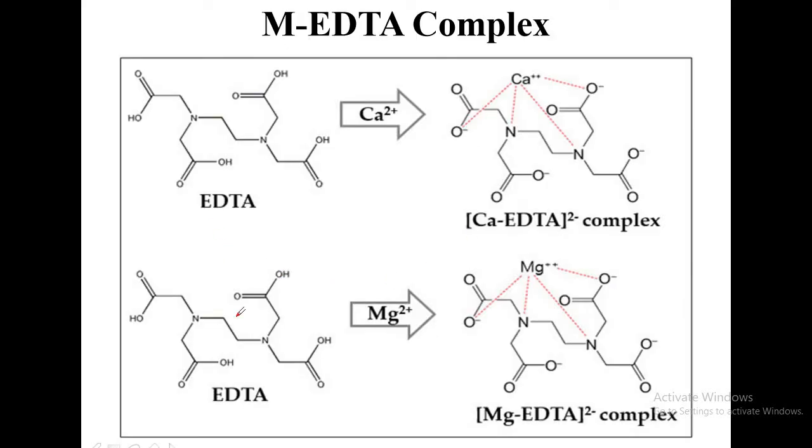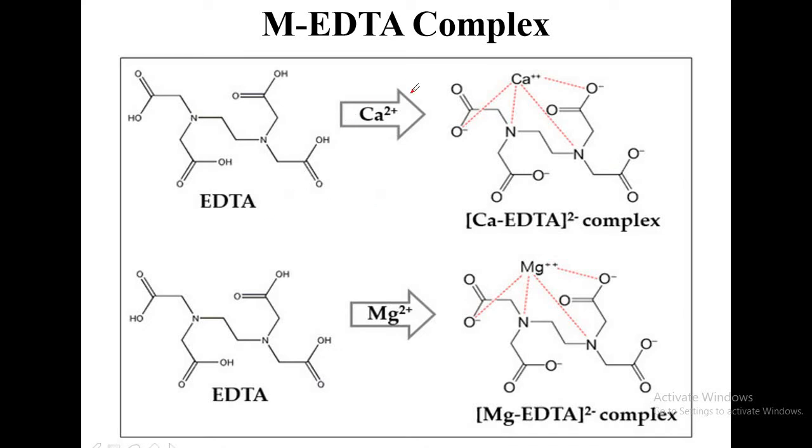And this is EDTA, forming a complex with calcium and magnesium. In between I have explained that during the course of the titration, the large number of calcium and magnesium ions present will go with the EDTA. We have taken the disodium salt of EDTA here only for practical purposes, as it is more soluble in water. Otherwise, you can do the titration with EDTA also.